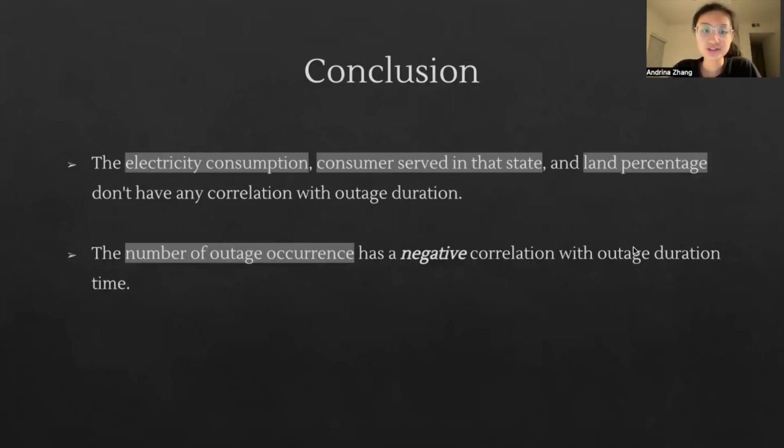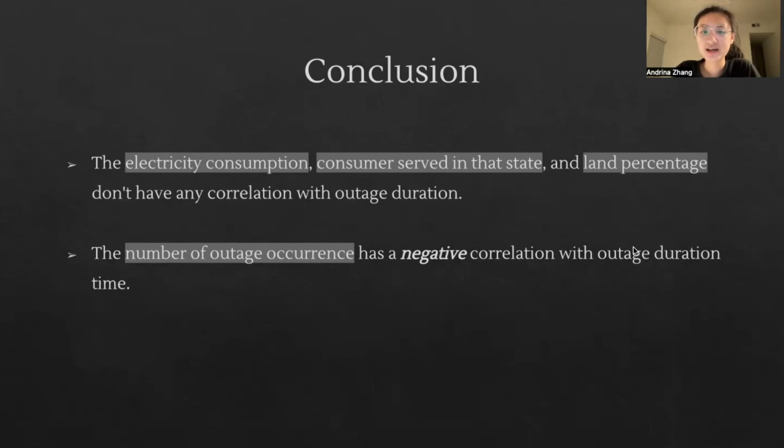So, jumping to the conclusion: because the phenomenon that all numerical factors have no correlation with outage duration is hard to believe, we also conducted the OLS regression with combined factors to ensure we didn't miss the possibility that some factors act together to affect the outage duration. We tried land and water area, prices, all factors that may have a negative relationship with a small R-squared value, and all factors together. As a result, we didn't see a relationship between the outage duration and those combined factors. Thus, we reject our original second hypothesis about electricity consumption and consumers served in that state.